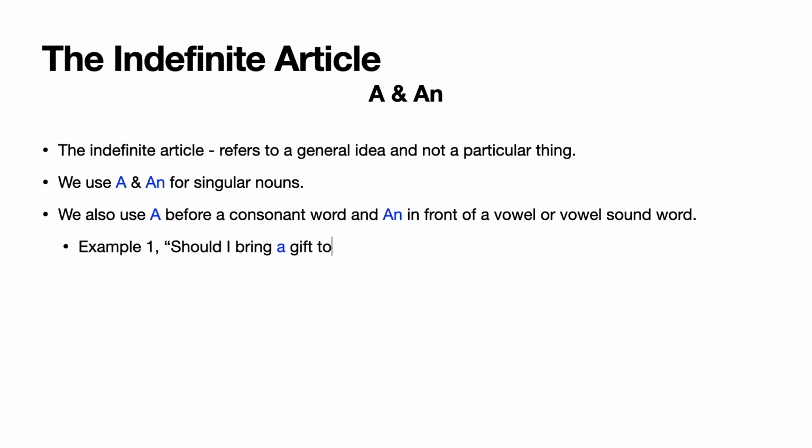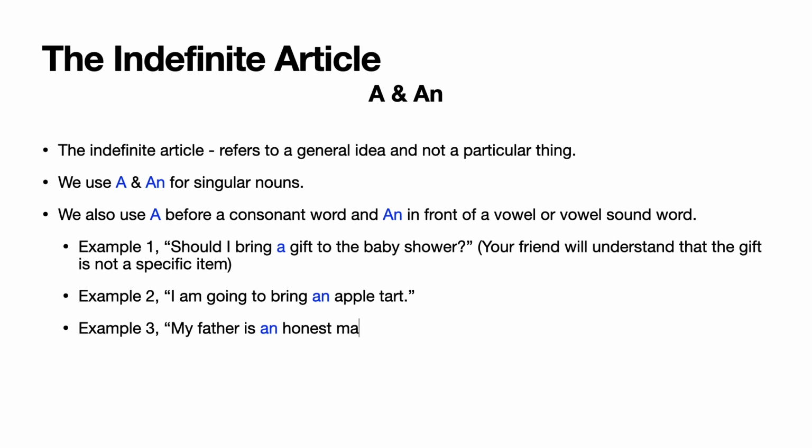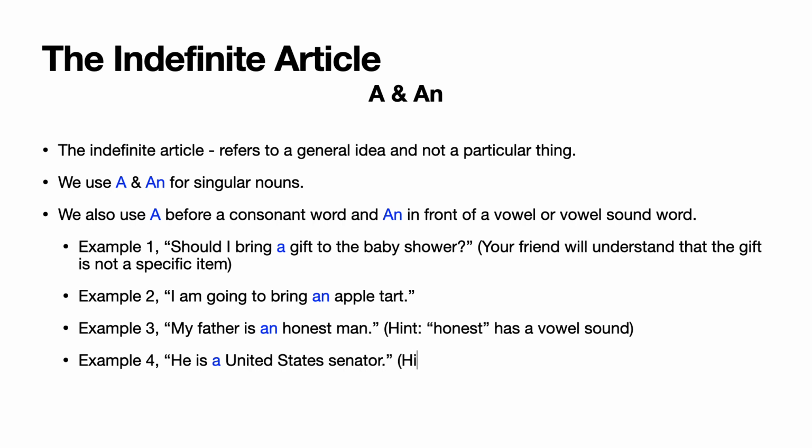Example 1, should I bring a gift to the baby shower? Your friend will understand that the gift is not a specific item. Example 2, I'm going to bring an apple tart. Example 3, my father is an honest man. Honest has a vowel sound. Example 4, he is a United States Senator. United is a consonant sound.